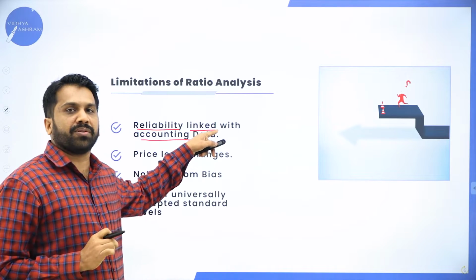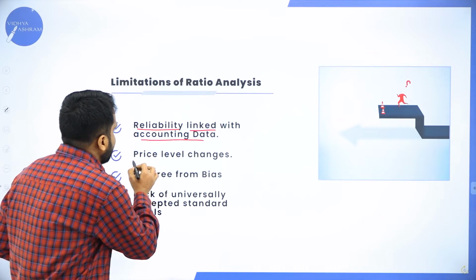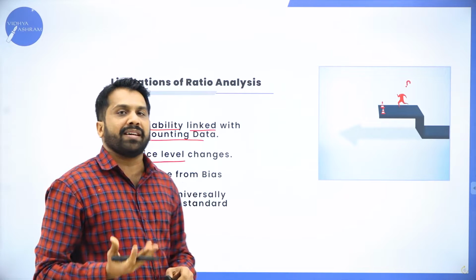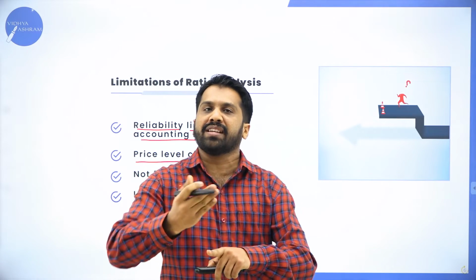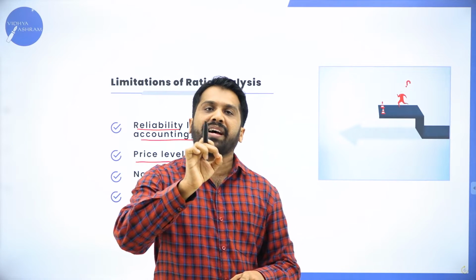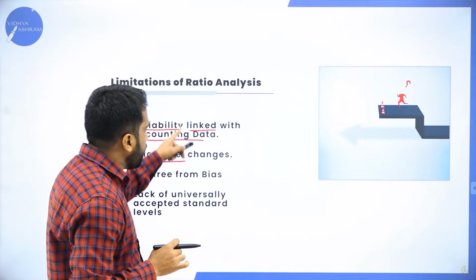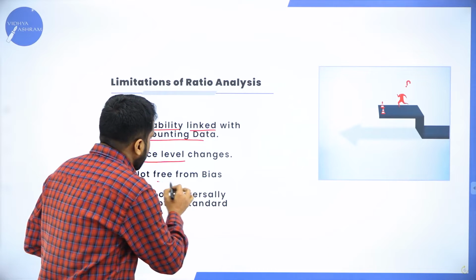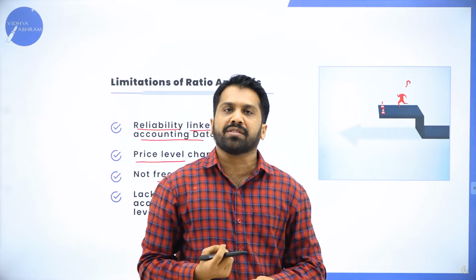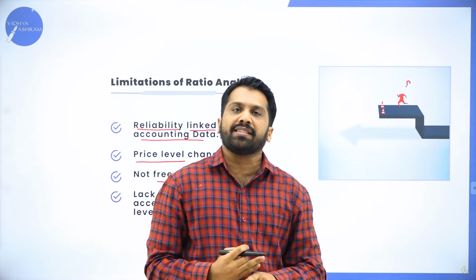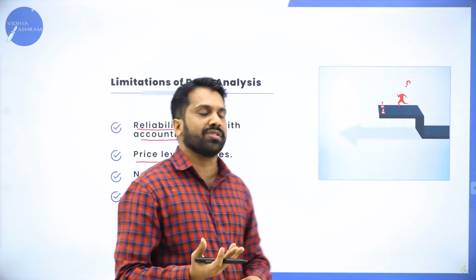There is a major disadvantage in ratio accounting: price level changes. Today's money value will not be the same after 1 year. That is a major drawback or limitation of ratio accounting. Not free from bias. Bias means what? Confusions. In each and every case, we may have confusions.